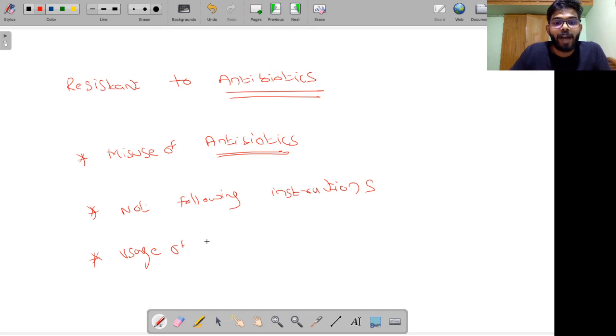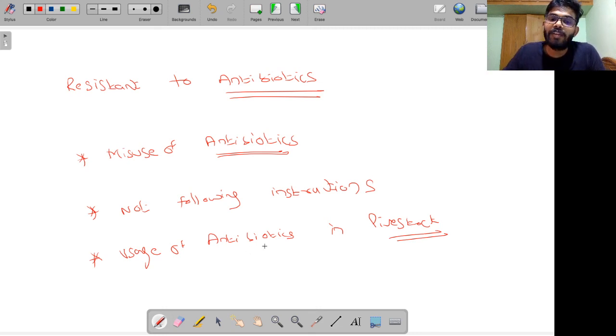All right. Next is usage of antibiotics in livestock. Remember, the people who have livestock like goats and sheep, and consumables like chicken in poultry farms, tend to feed these livestock with antibiotics so that they don't get any kind of disease till they are slaughtered.